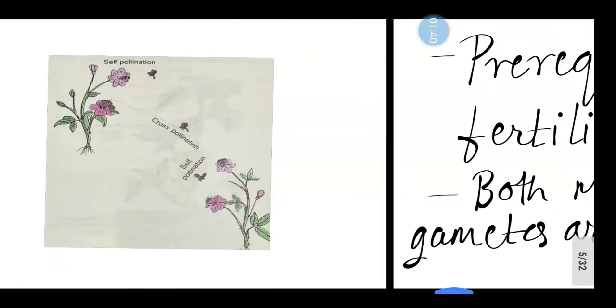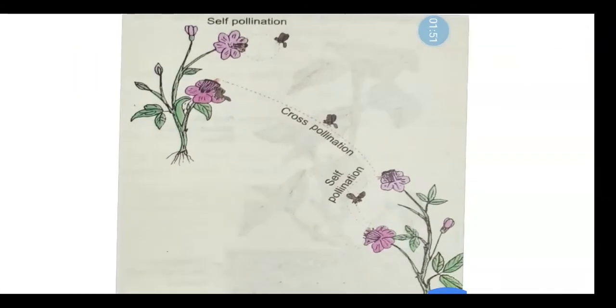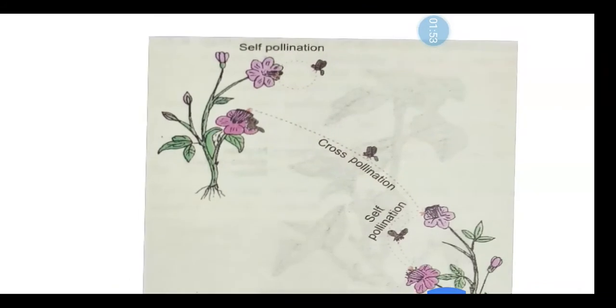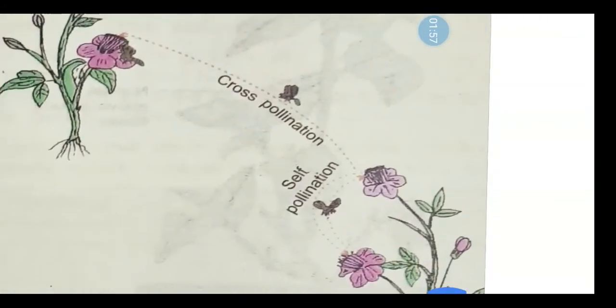Moreover, gametes are produced at two different sites. In this diagram, you can observe there are two plants, and with the help of insects, the process of pollination is taking place.